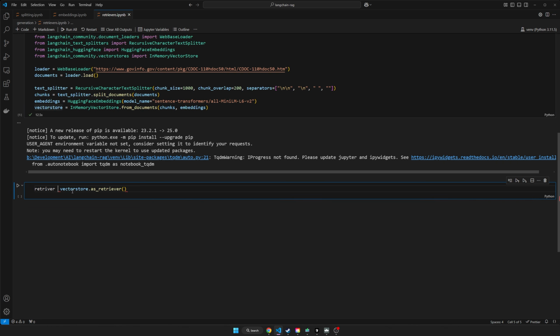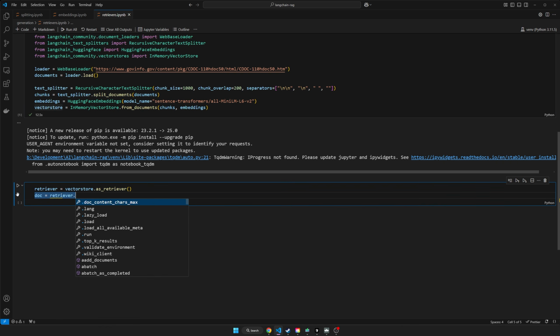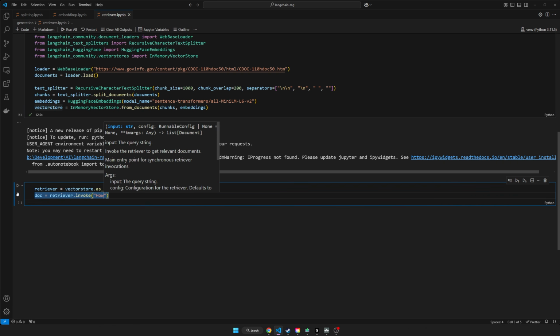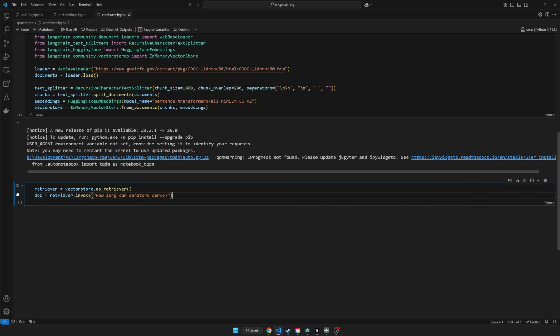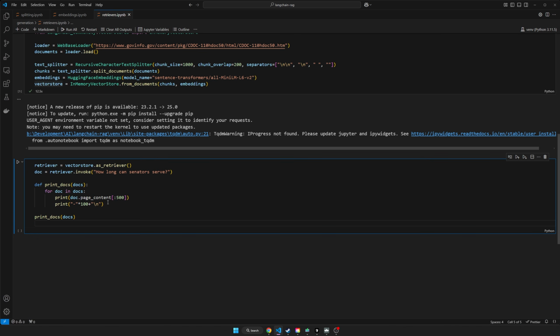So retriever is equal to vector store as retriever, and now you can invoke it by doing docs is equal to retriever invoke. It's the same thing as we did above because it's a common interface. And we'll say a query this time: how long can senators serve? This is a question I know will be answerable because that's stored in the Constitution's text. So I'll just print out the relevant documents.